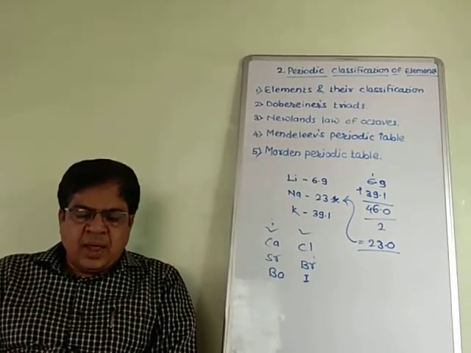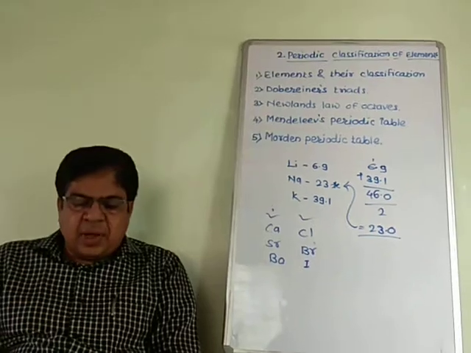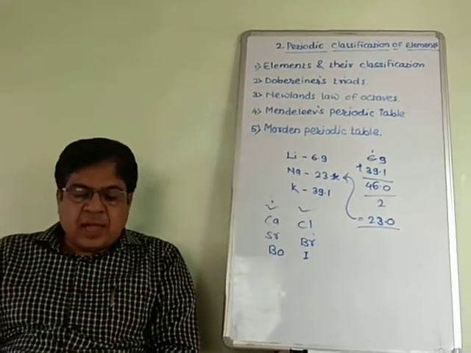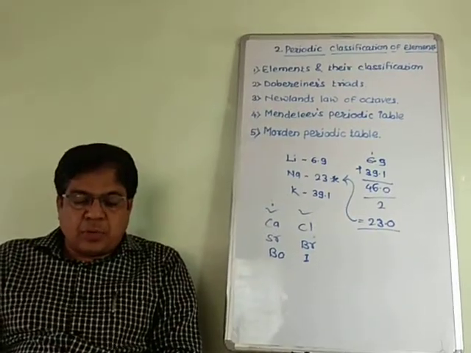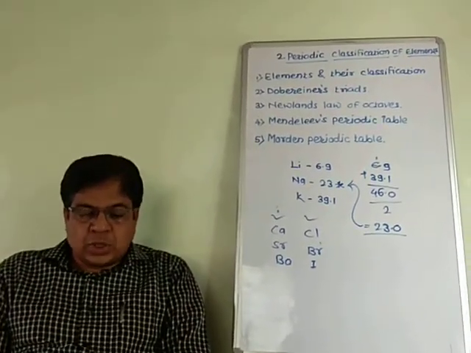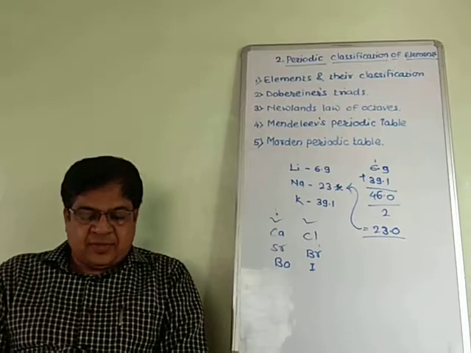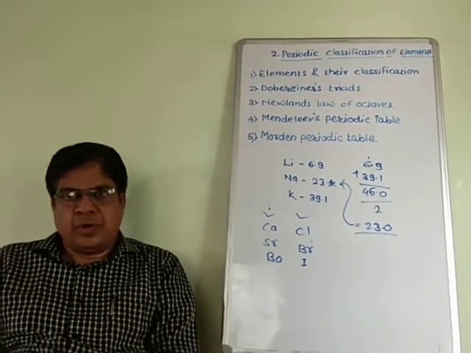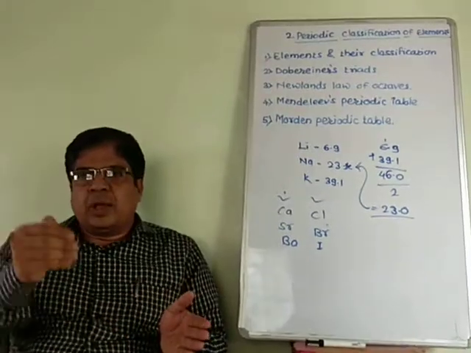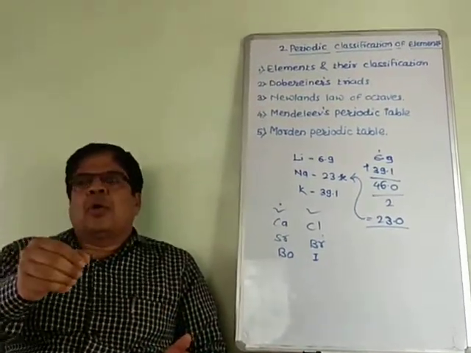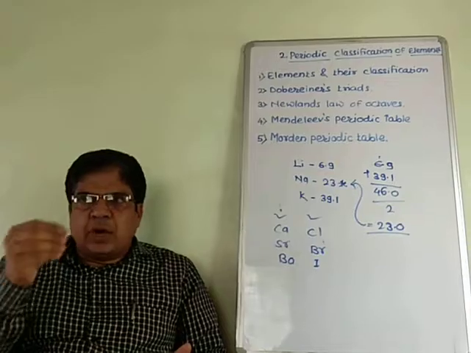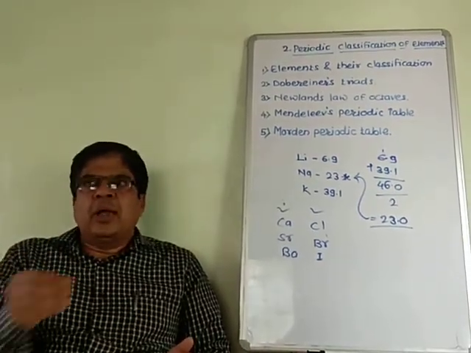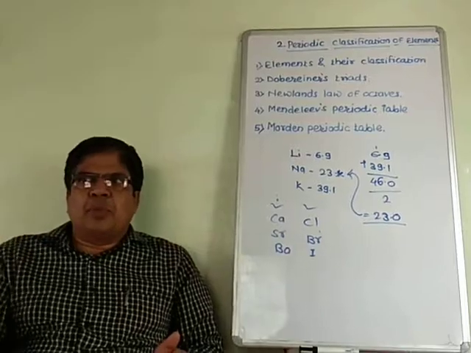In the same way, there is a similarity in chemical properties of hydrogen and alkali metals. There are similarities in the molecular formulae of compounds of hydrogen and alkali metals formed with chlorine and oxygen. Is it clear? From this we have covered Mendeleev's periodic law, the merits of Mendeleev's periodic table and the demerits of Mendeleev's periodic table.